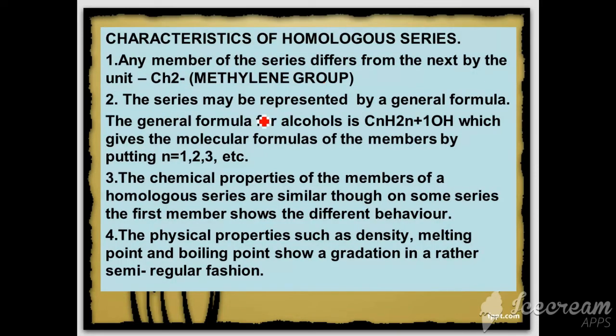The series may be represented by a general formula. The general formula for alcohol is CnH2n+1OH, which gives the molecular formula of the members by putting n equal to 1, 2, 3. The chemical properties of the members of a homologous series are similar, though in some series the first member shows different behavior. The physical properties such as density, melting point, boiling point show a gradation in a rather semi-regular fashion.